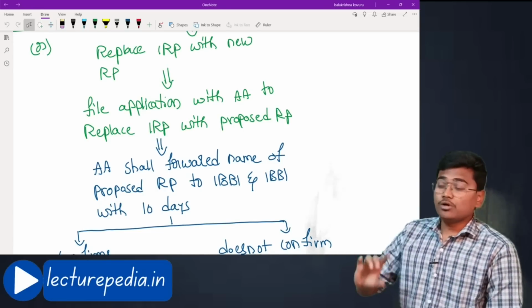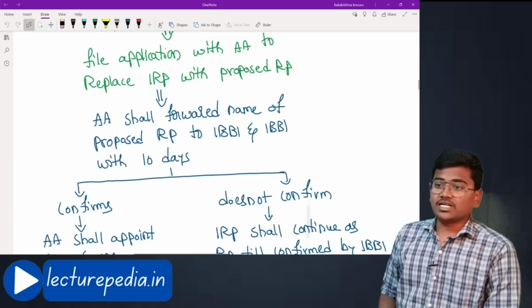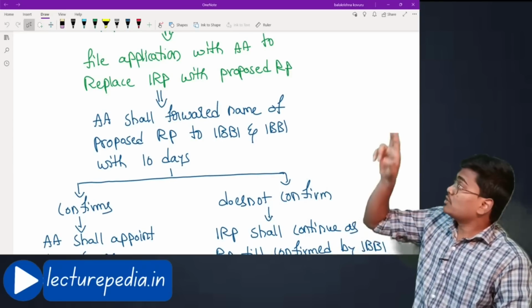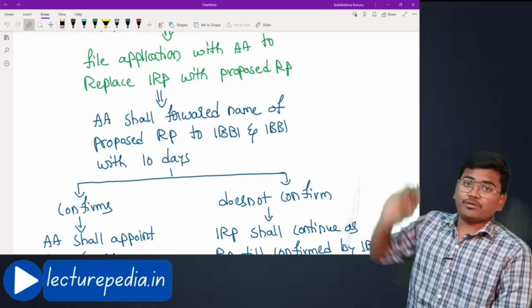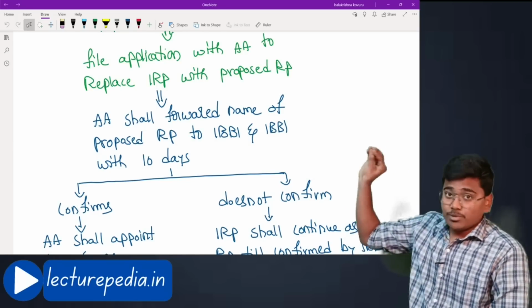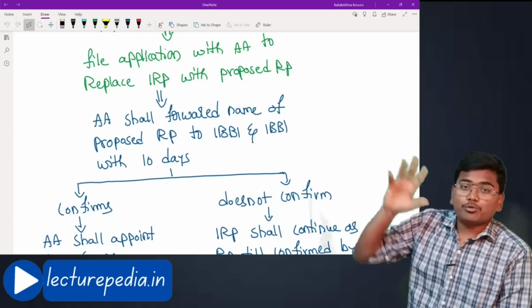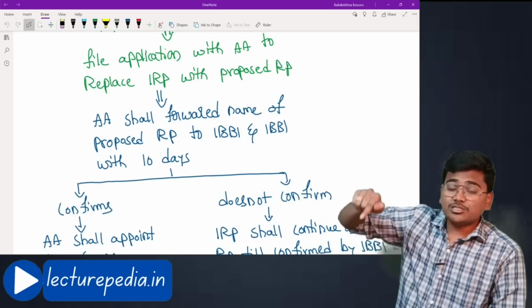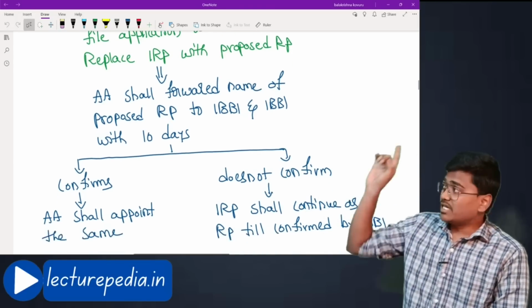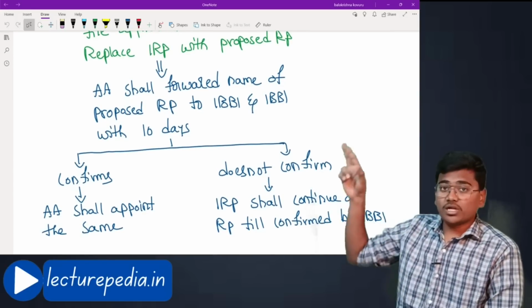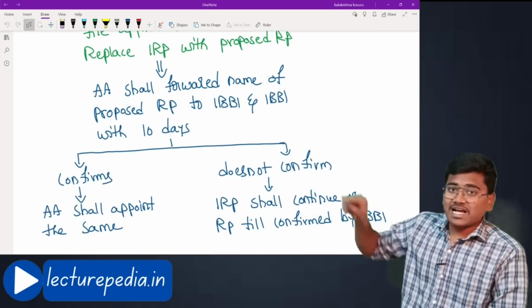Once the application is made, the adjudicating authority will forward the name to the IBBI for its confirmation. The IBBI has to check whether any legal proceedings are pending against this proposed resolution professional. If there are any legal proceedings pending, then it will reject the application. If there are no legal proceedings pending, it will accept the application.